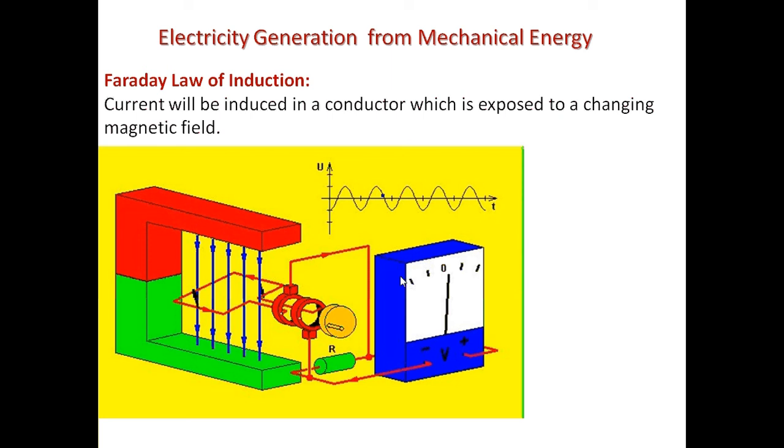Here the mechanical energy is where we rotate the loop of wire between the permanent magnet, so that each time it rotates there is a change in magnetic field, and because of that we can generate electrical current. This is basically how it works.